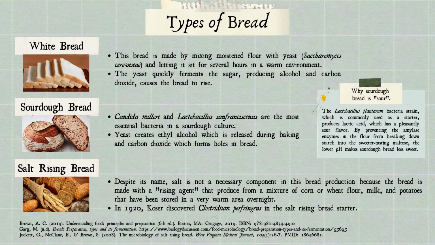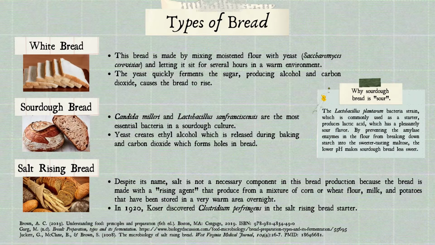This slide shows different types of bread. Firstly, white bread. This bread is made by mixing moistened flour with yeast and letting it sit for several hours in a warm environment. The yeast quickly ferments the sugar, producing alcohol, and carbon dioxide causes the bread to rise. Next, sourdough bread, where Candida milleri and Lactobacillus sanfranciscensis are the most essential microorganisms in a sourdough culture. Yeast creates ethyl alcohol, which is released during baking, and carbon dioxide, which forms holes in the bread.